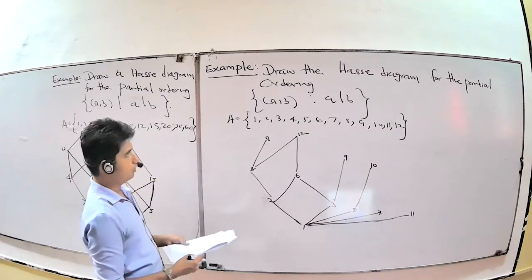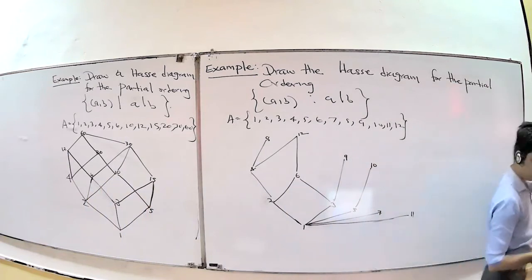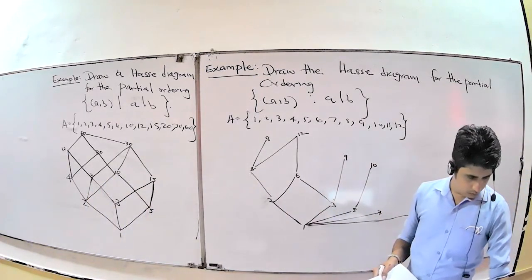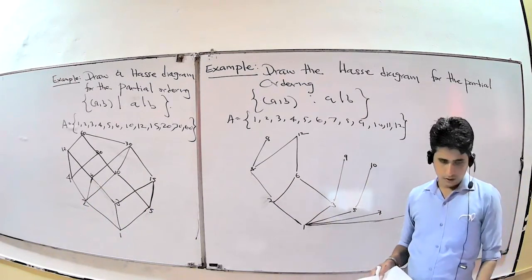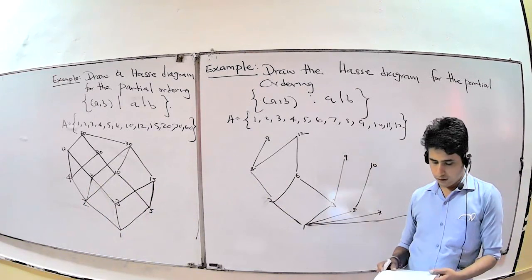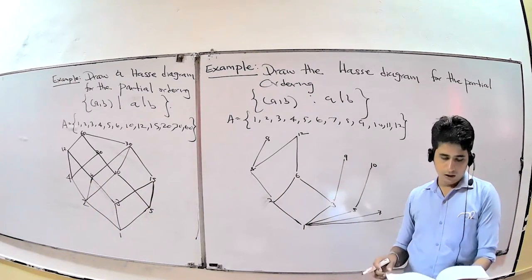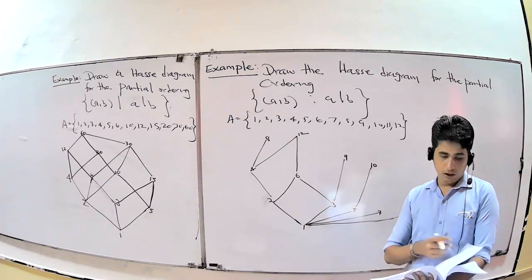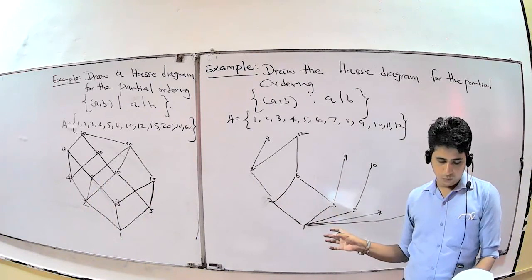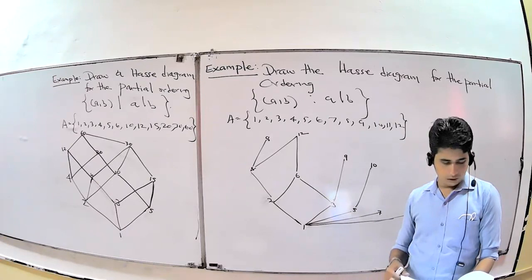Okay. These are the examples of the case diagram. Now you understand how you can draw the case diagram for a particular example. Next class we will discuss the first element, last element, maximal element, minimal element with some examples, and also the upper bound and lower bound of a partially ordered set. These things we will discuss in the next class.